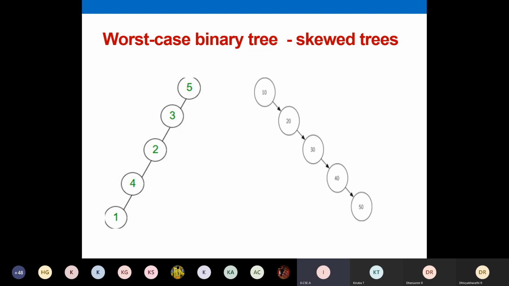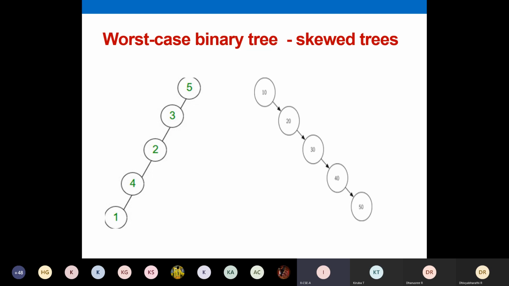So why are we moving from linked list or array to tree? There is one point. I always say that whenever there is a data structure, there are some limitations in it. That's why we move to another data structure. In array you had a limitation, that is memory.